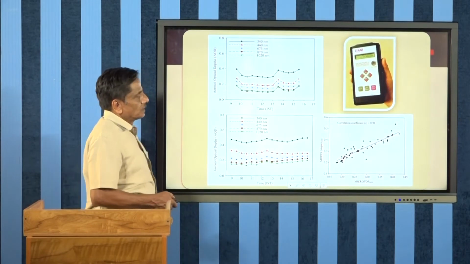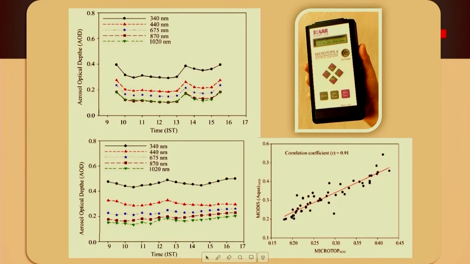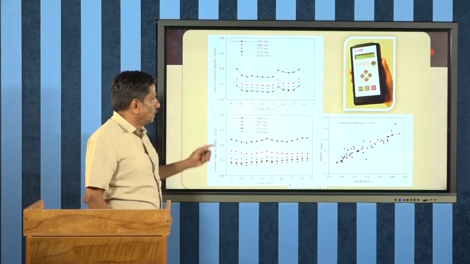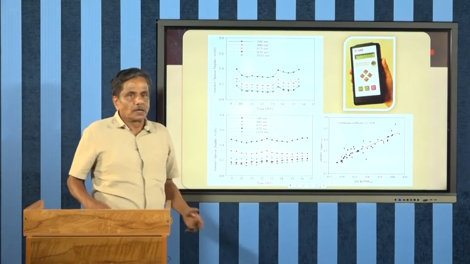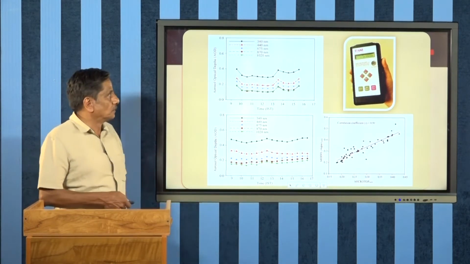Now, how to measure the abundance of dust particles? This is a device known as a sun photometer, which employs the scattering of light. The scattered light in different wavelengths can be collected by using this device, from which we can calculate the size of the dust particles present in the atmosphere. So, this is a simple graph. Each and every wavelength shows the characteristics of particles with different sizes.